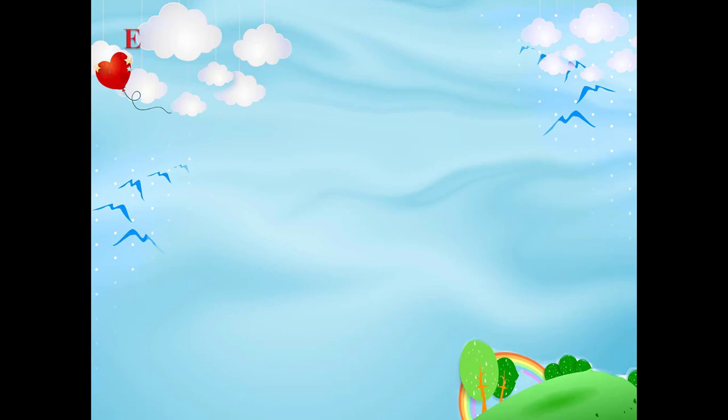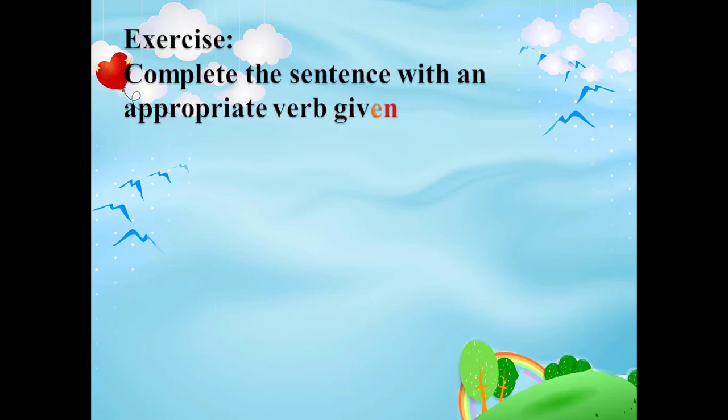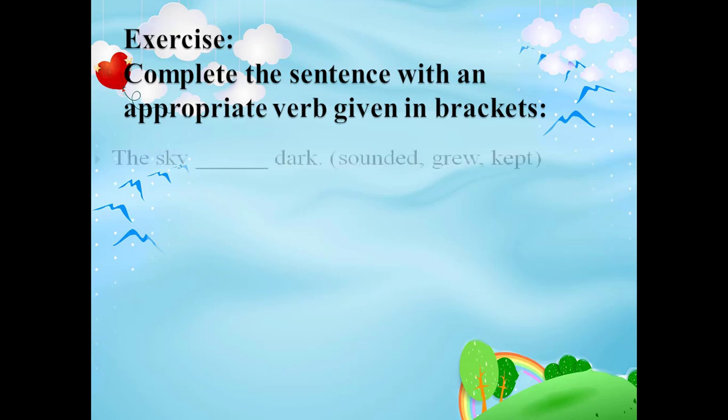Finally, the exercises. Complete the sentence with an appropriate verb given in brackets. The exercises are followed by the answers also. So, first you may write down the answers yourself, then refer to the answers to check whether your answers are right or wrong. In this exercise, you have three verbs inside the bracket. You need to find out the correct one.